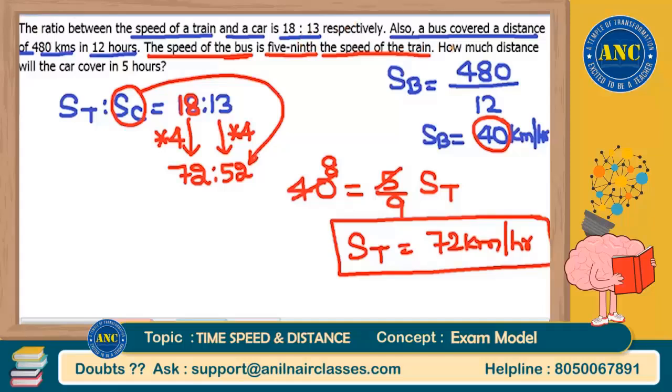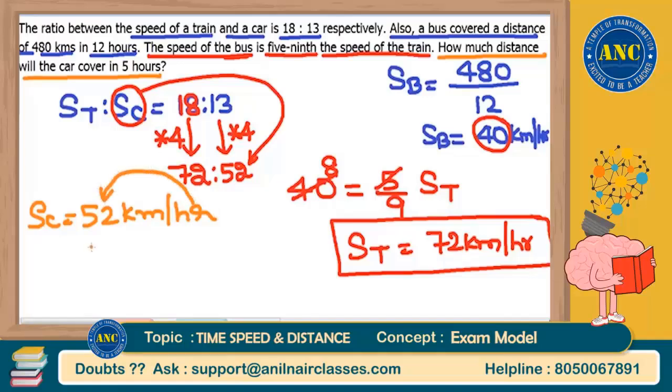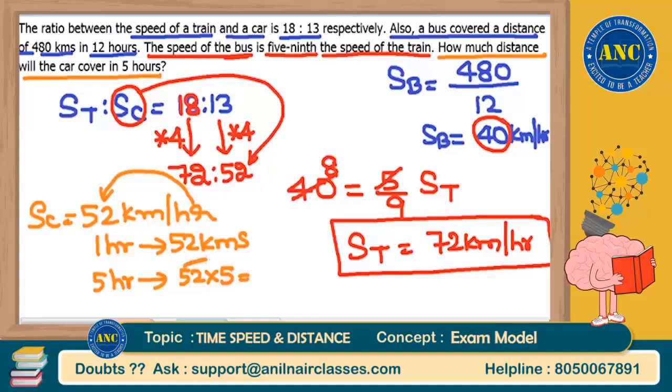What is the last statement? How much distance will car cover in 5 hours? Speed of car is 52 kilometers per hour. The meaning of 52 kilometers per hour is, in 1 hour it will cover 52 kilometers. But they are asking you to find for 5 hours. In 5 hours it is 52 into 5. 50 into 5 is 250, 2 into 5 is 10. Total distance that it will cover in 5 hours is 260 kilometers.